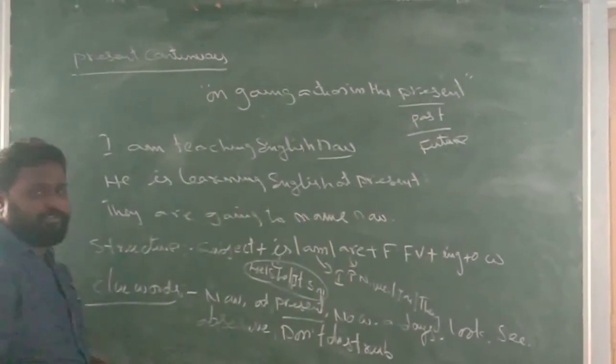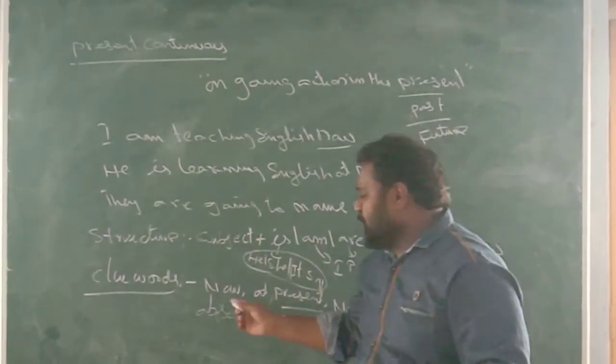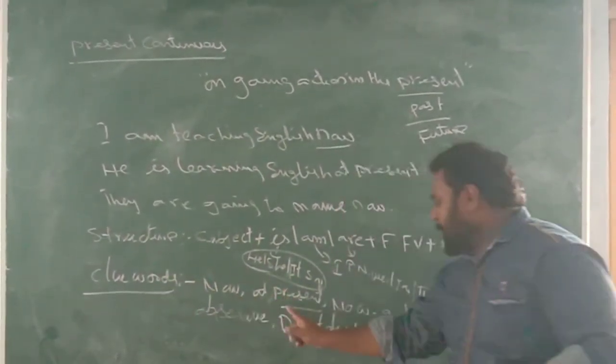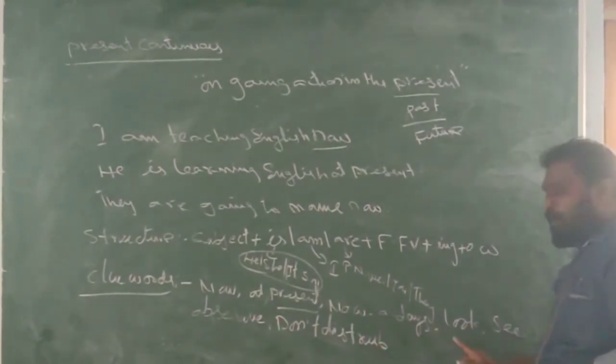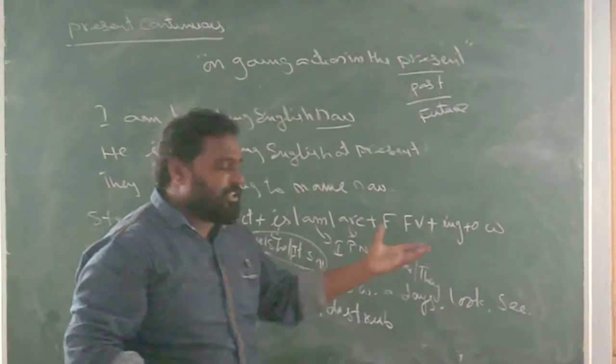These are the clue words you get in present continuous tense. What are the clue words that you get in present continuous tense? Now, at present, nowadays, look, see, observe, don't disturb. These are the clue words.